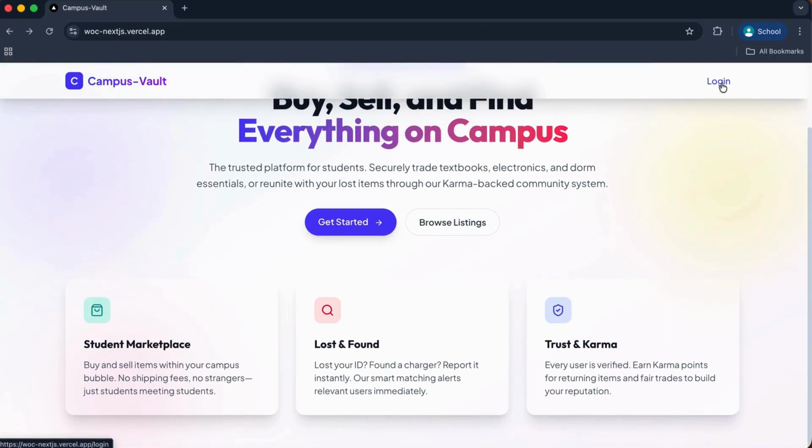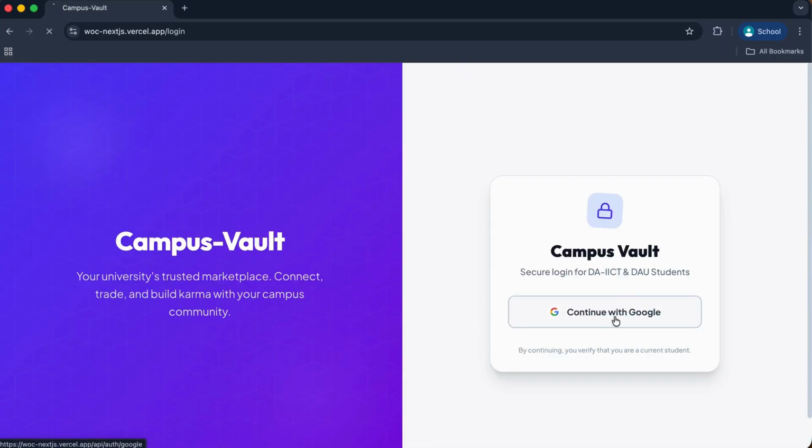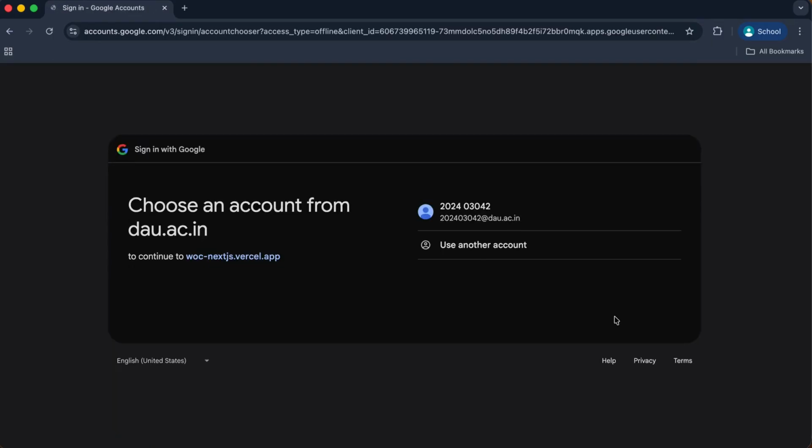Now let us log in first to understand more features. So yes, the authentication here is secured only for domains which end with DA-IICT. Any other person who does not have an email ID with this particular domain will not be allowed to log in. Since I have this particular domain, I can easily log in.